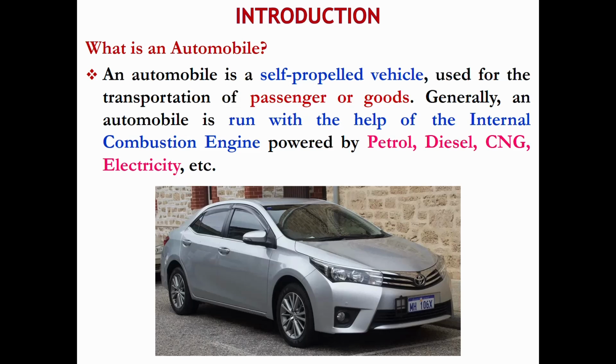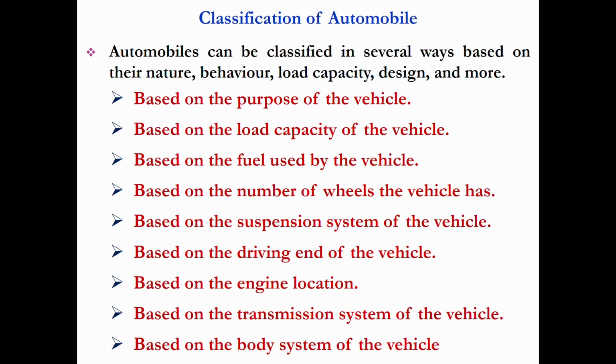Hello friends, in this video we are going to discuss the basic things about automobile. We all know that automobile is a self-propelled vehicle. It's used for the transportation of both passenger as well as goods. It is normally run by petrol, diesel, CNG and electricity etc. Now let's see the classification of automobile.